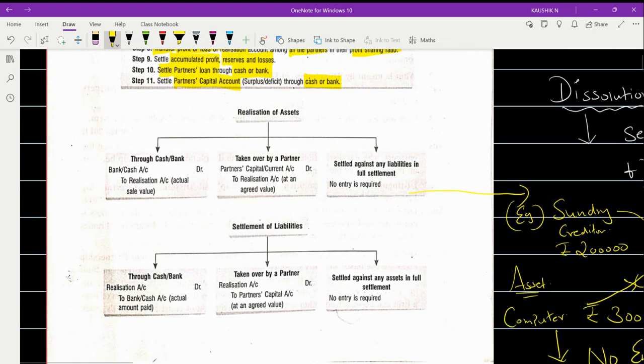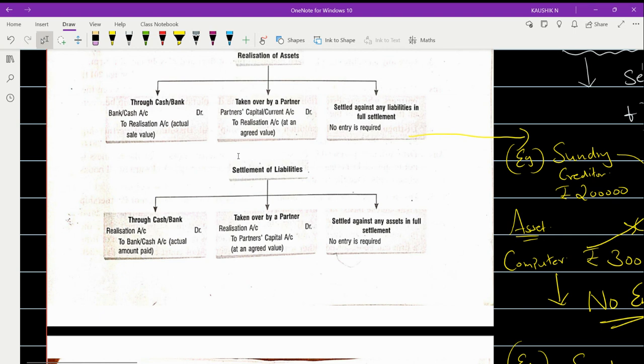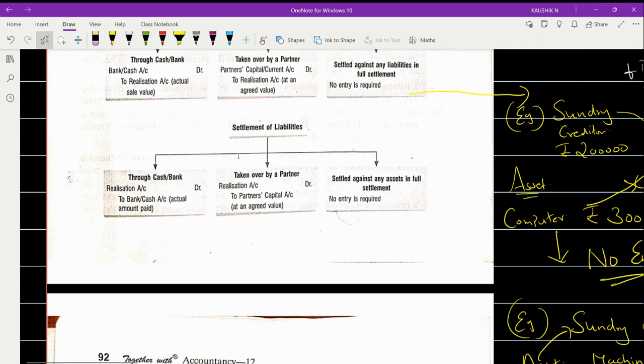Okay, so coming to the next one, settlement of liabilities. Again here you can have it through cash, and then through bank. So cash or bank is one settlement, or it can be taken over by a partner, so it will be routed through his capital account, or the liability is settled against any asset in full settlement.